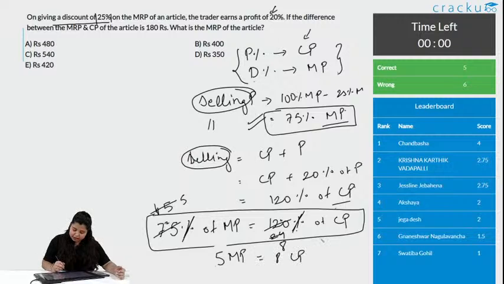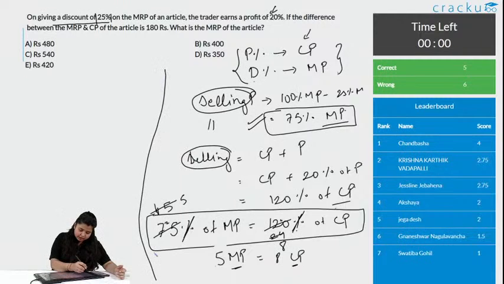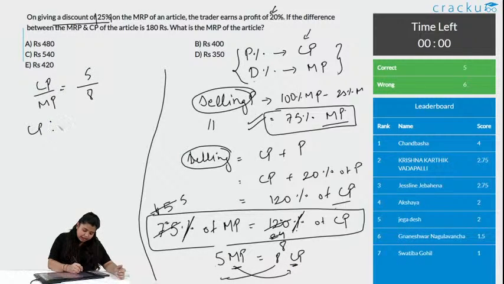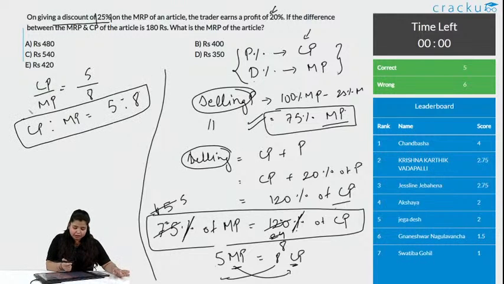So, what is the ratio? If you want the ratio of cost price and marked price, what do you get? So, I am writing it here. You get CP by MP is equal to 5:8, MP comes down here and this goes here, or you can say CP is to MP is equal to 5:8. I got the ratio between the cost price and the marked price.